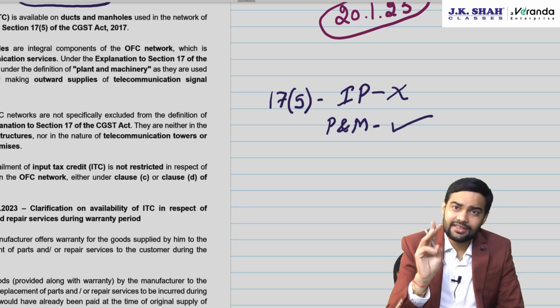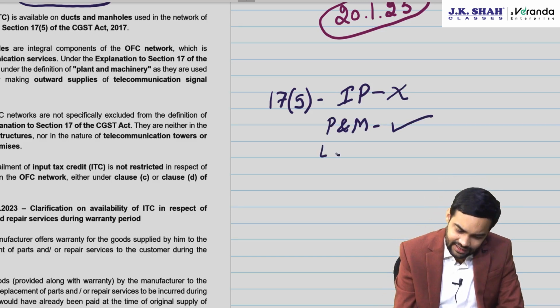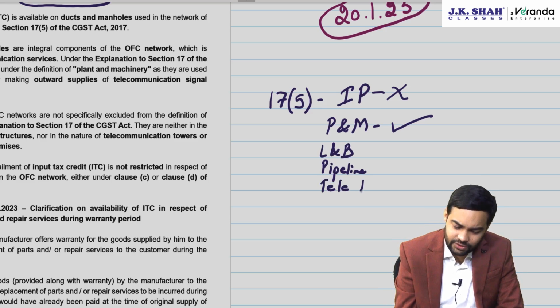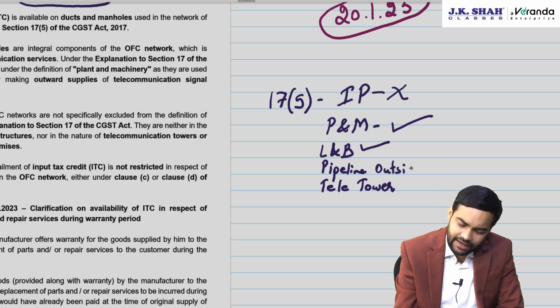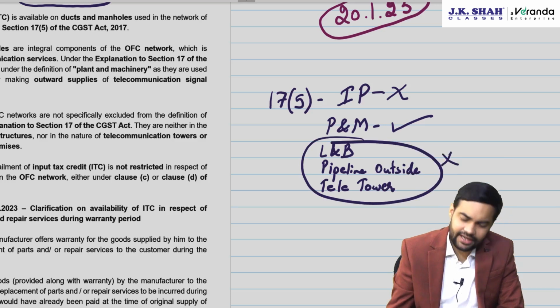And plant and machinery excludes three things: land and building, pipeline outside the factory, and lastly telecommunication towers. Now if you see, there are only three exclusions: land and building, pipeline outside the factory, and telecommunication towers. Only these three you will not get ITC.